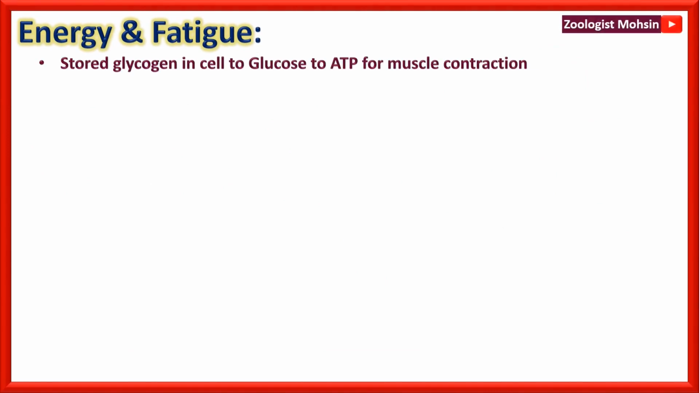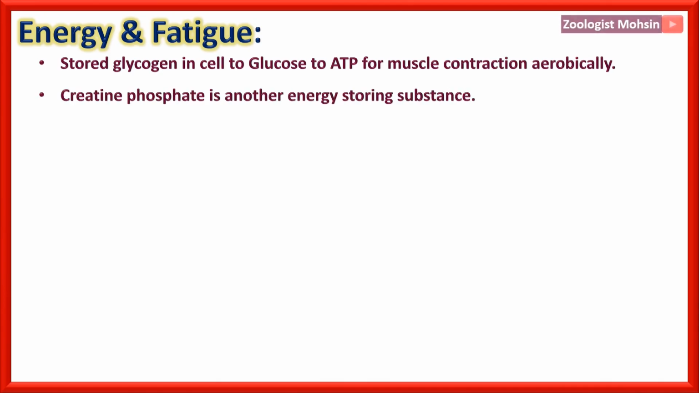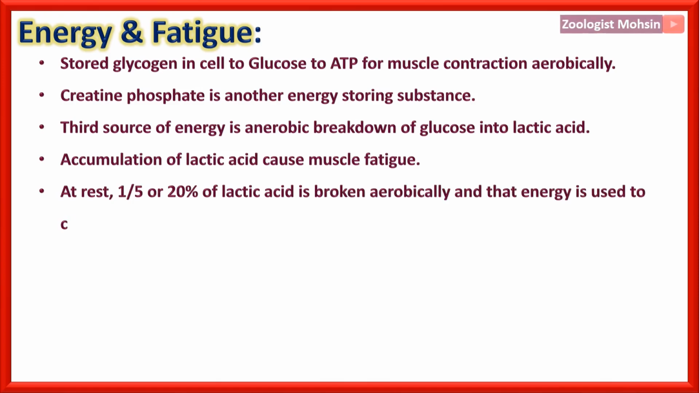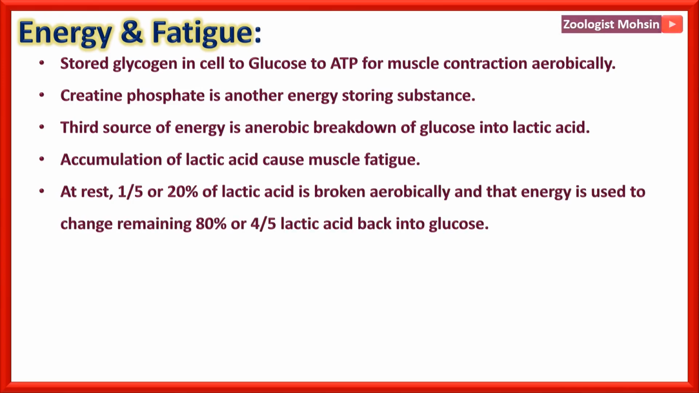Now energy and fatigue, the basic concepts. Stored glycogen in a cell is converted to glucose, and then that glucose is converted to ATP for muscle contraction aerobically. Creatine phosphate is another energy storing substance, and the third source of energy in the muscles is anaerobic breakdown of glucose into lactic acid. Accumulation of lactic acid causes muscle fatigue. At rest, only 20% of lactic acid is broken down aerobically, and that energy is used to change the remaining 80% lactic acid back into glucose when we are at rest after hard exercise.